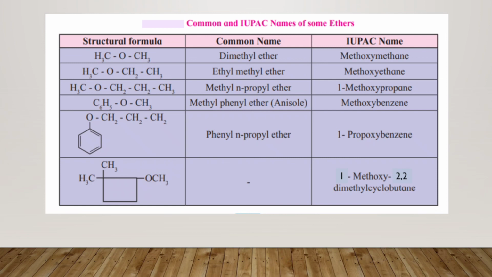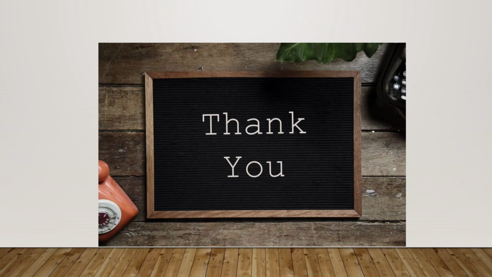and the last one which you have over here, you have a cyclic compound. So cyclobutane. 4 carbon are present in the cyclic manner, and at 1 carbon there is presence of OCH3, and to the second carbon you have the presence of 2 alkyl groups, that is CH3 CH3. So the name of this compound over here will be 1-methoxy-2,2-dimethylcyclobutane.